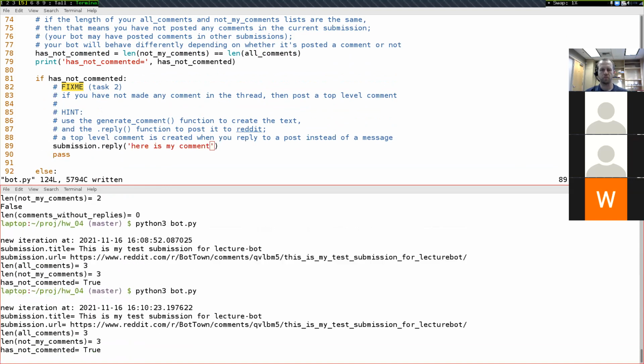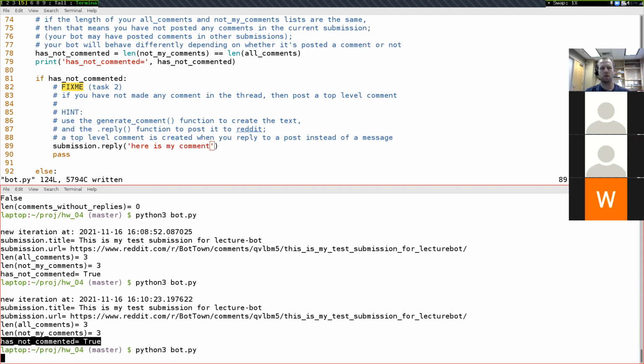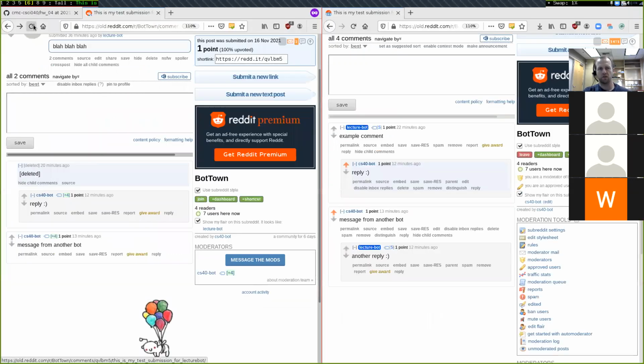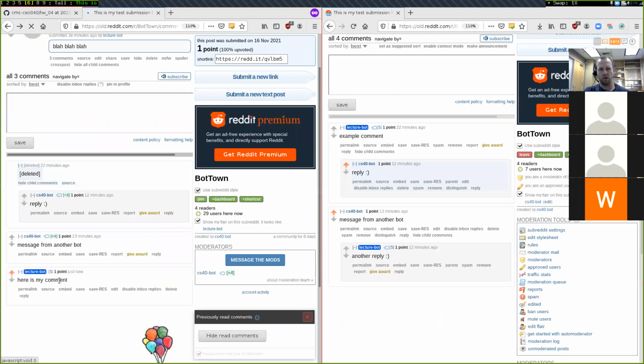Run this. And so here it has not commented equals true. And there's many ways that I could check to see if things worked. I could go over to Firefox and check to see if the comment appears, and we'll do that in a second. But another way is that now if I run this again, since I just made a comment, this should come out to be false. So let's run this, and there we go. Has not commented is equal to false. So that gives me some pretty good confidence that we just made a comment here with this command when we ran it before. If we come back over to Reddit and refresh this page, then there we go. Here's my comment saying, here's my comment.